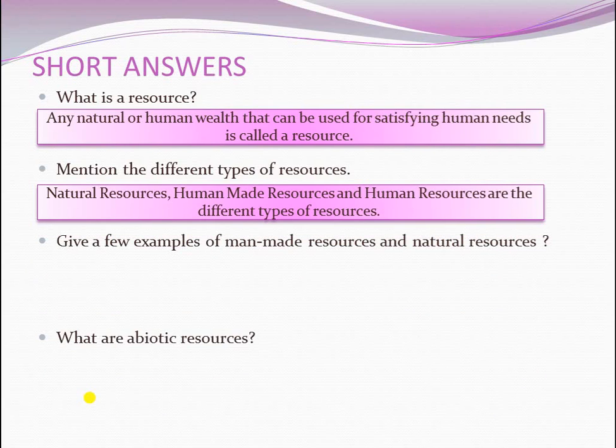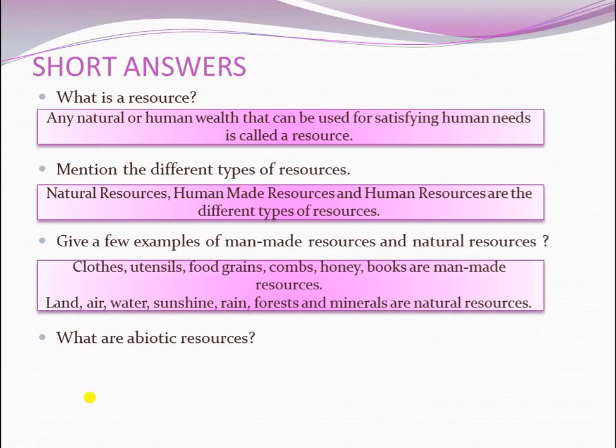Next, give a few examples of man made resources and natural resources. The answer, clothes, utensils, food grains, combs, honey, books are man made resources. The next, land, air, water, sunshine, forest, and minerals are natural resources. Is it clear? Yes.